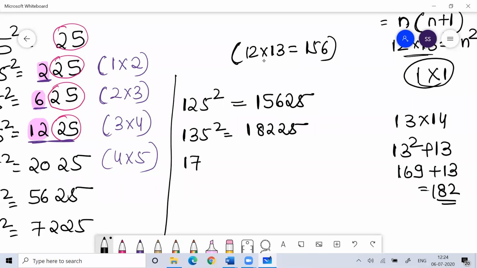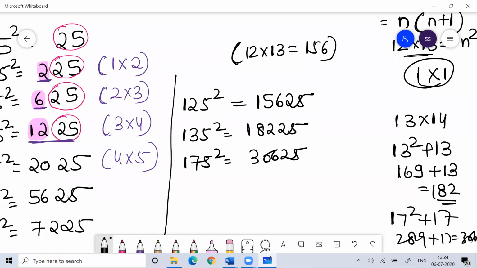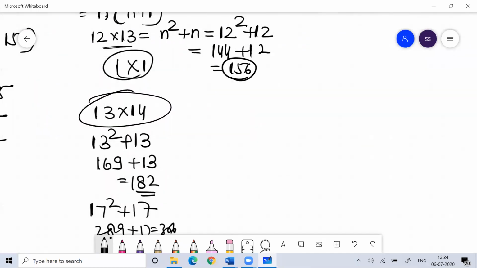If I ask you what is 175 square? 175 square means 17 square plus 17. 289 plus 17 is 306. So your answer is 30625. I hope you are clear with this. I hope you are understanding. To multiply this also, I have a method.